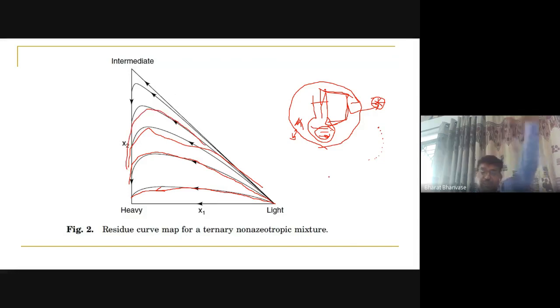But in the Aspen Plus simulator, you can use a ternary system. You decide the temperature and pressure conditions, decide the components you are using there, and decide the property method. That means you have to note the activity coefficient model which we are using here. Decide that, and based on that, it will give the residue curve map for the given system. So in this particular case, there is no azeotrope formation, right?